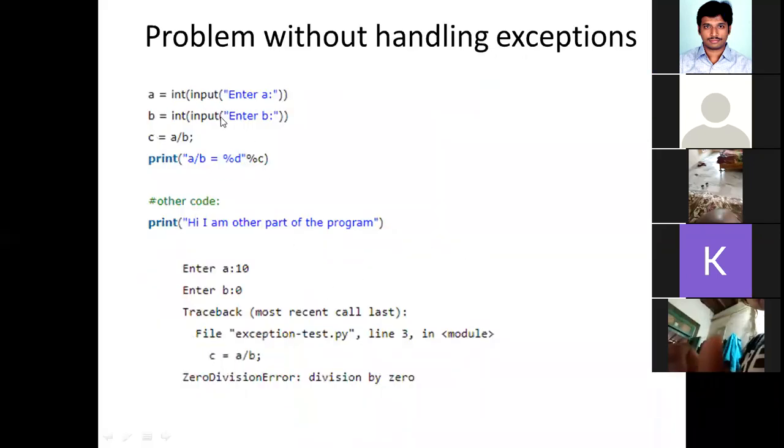Did you understand? Here, though an exception occurred, we are not handling that exception, then Python is handling that exception, right? Now, I don't want Python to handle the exception according to its wish. I want to handle the exception according to my requirement. Suppose, I'll tell you one small example.